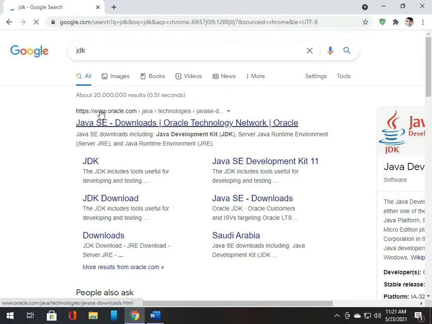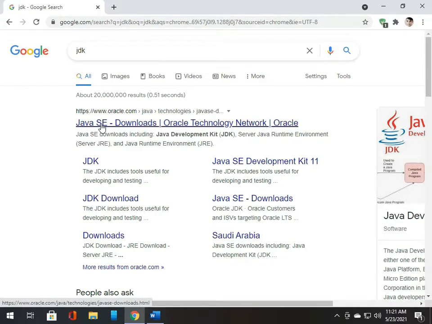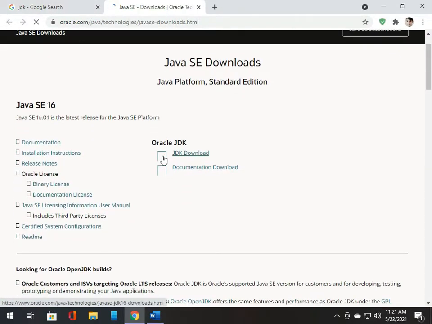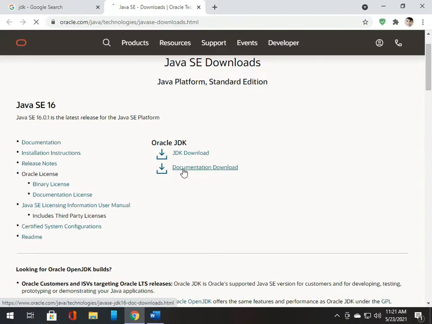So you can see that the very first link is Java SE Downloads, Oracle Technology Network, Oracle. So you need to check out this website. Open this link. Now here you can download JDK, and there is also documentation of JDK. You can also go through this.